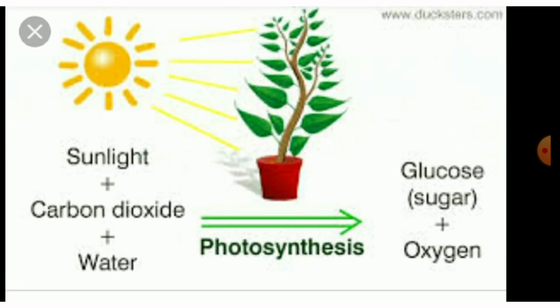So here you can see leaves of the plants, with the help of carbon dioxide and water and sunlight, prepare food, that is sugar and oxygen. So sugar is used by plants itself for their growth and development, and oxygen is released by the plants in the air.